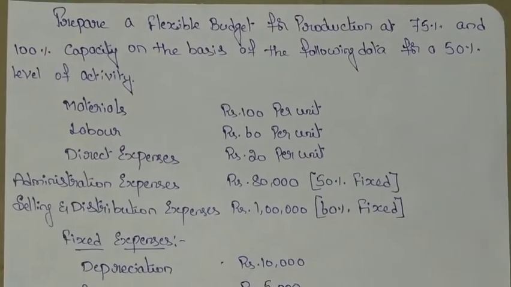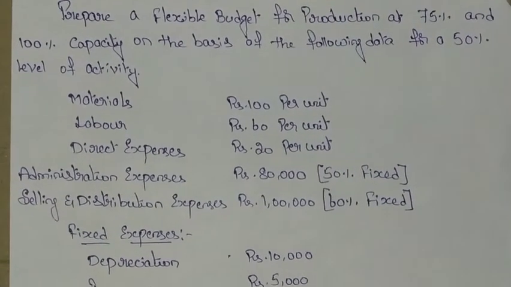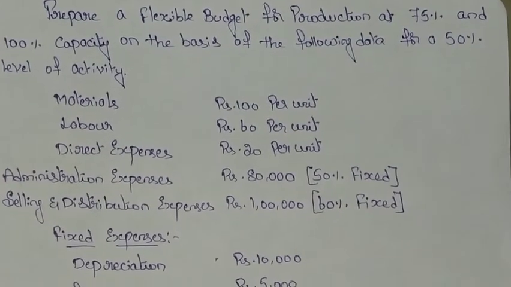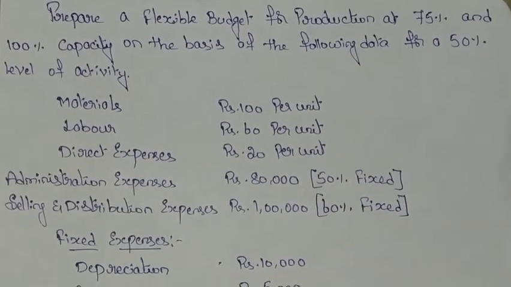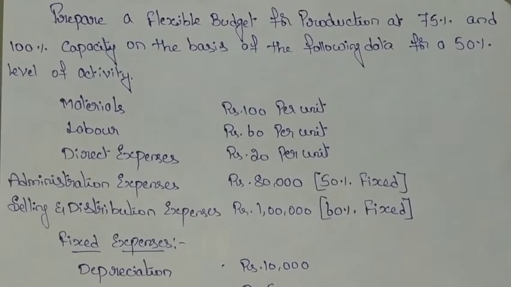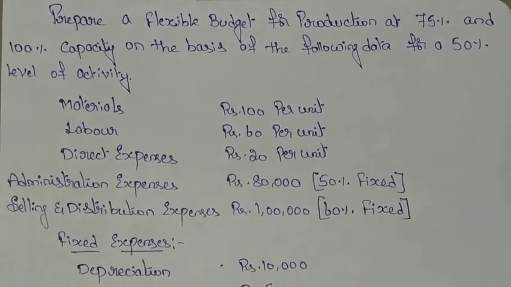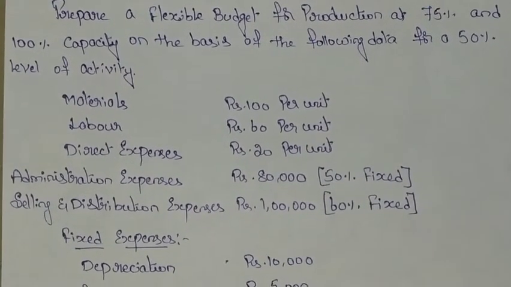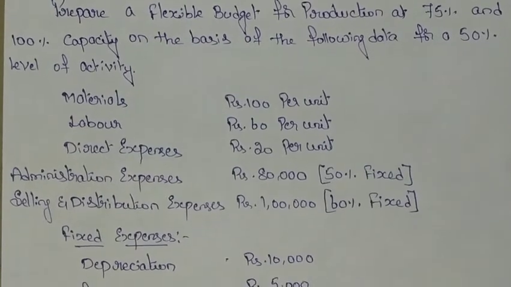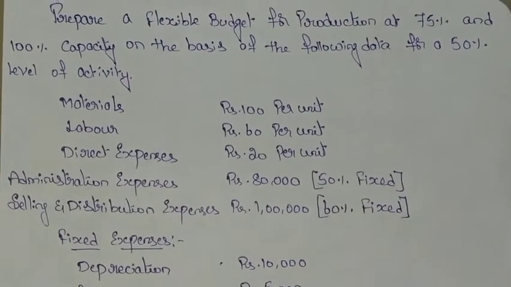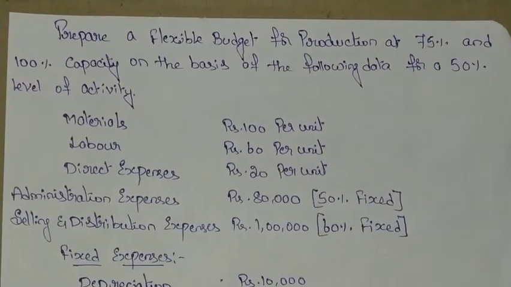I am going to explain the preparation of the flexible budget. A flexible budget is prepared whenever we want to estimate total cost at various levels of activity, that is, for different levels of activities or different levels of capacity. So now we will see the problem.